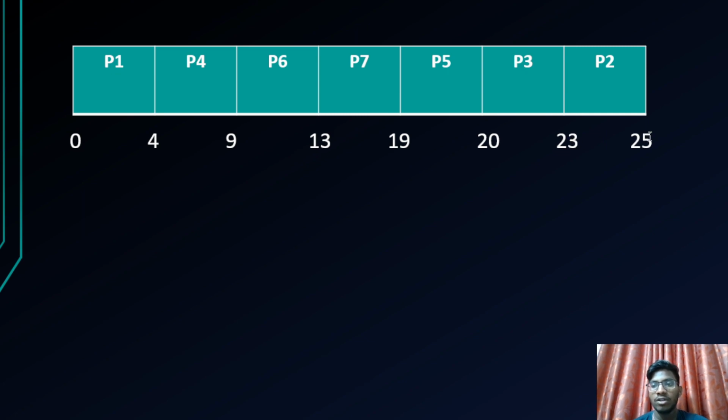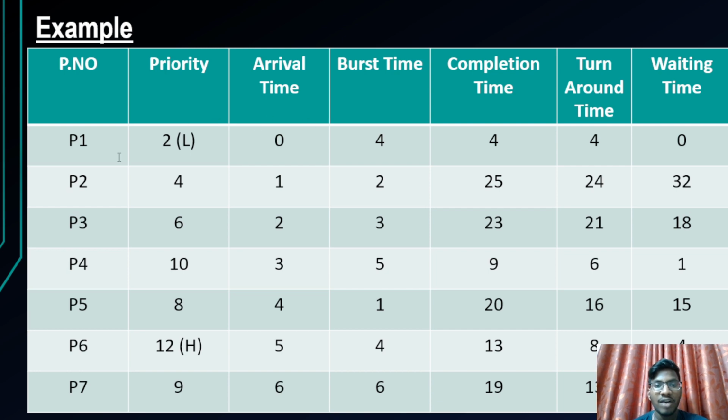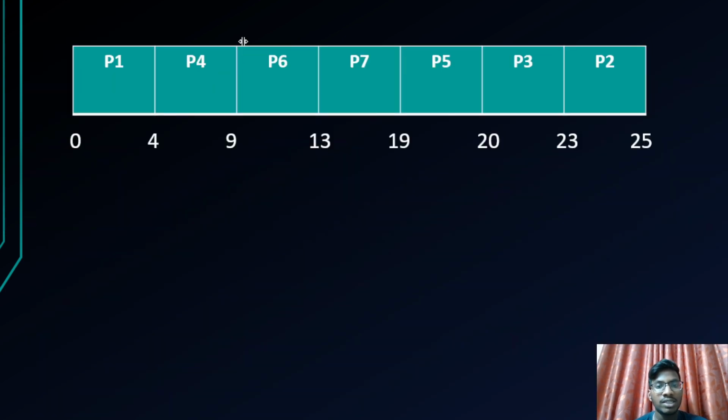23 plus 2 will be 25. So the most important point here is that at the initial stage of arrival time we have considered P1. Even though P1 does not have the highest priority, we considered P1 because of its early arrival time. As the arrival time is early, P1 is executed first. Otherwise, the scenario would be different. After P1, we have executed each and every process according to the priority. So this is nothing but the priority algorithm.